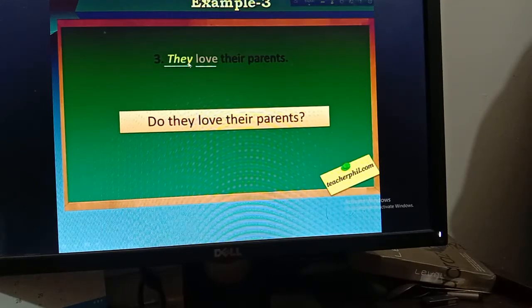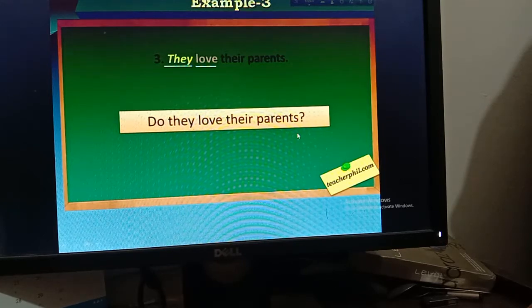So here, they love their parents. They is the subject and love is the verb, so it is in present tense, and they is plural. That's why I have to bring here do. We know that we have to use do for a plural subject. Then you will use the subject: do they. Love is already in base form because there is no s or es with it, so you will just write: do they love their parents?